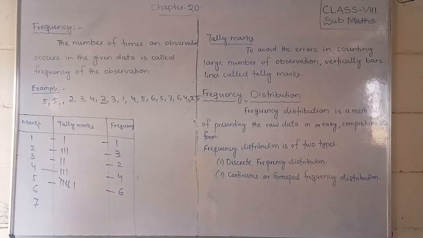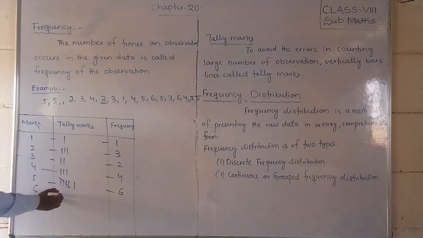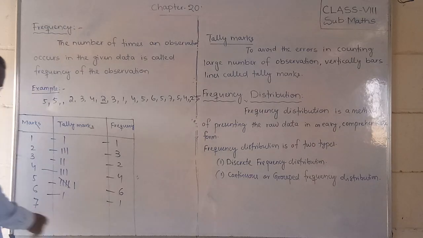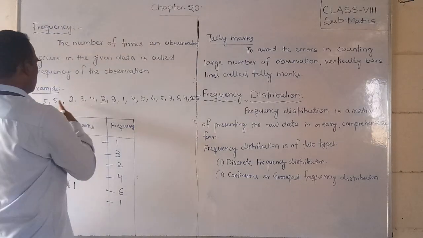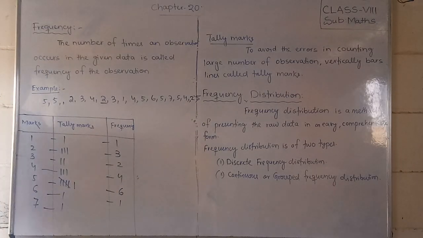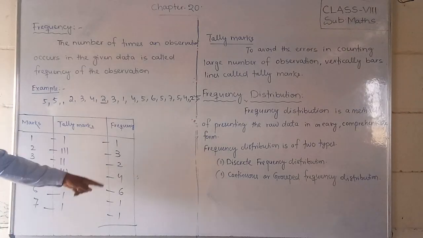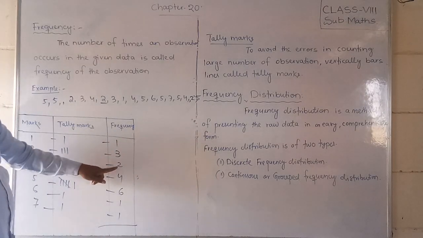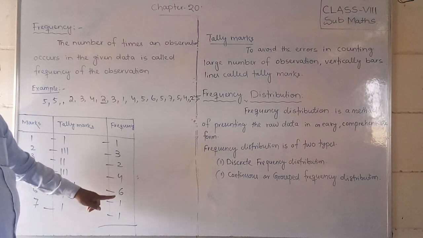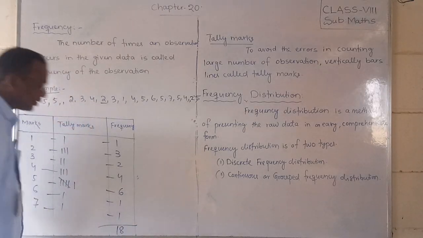And 6, how many times? 1, only one time. So we can write 6 one time. This is 1. And 7, how many times? 7, 7, 7, 7, only one time. So 7 also we can write it 1. So observe, students, this also we can write it 1. So if we total it, how many will it be? 3 plus 1, 4, 4, 5, 6, 10, 10, 16, 17, 18. So the total frequency is equal to 18.